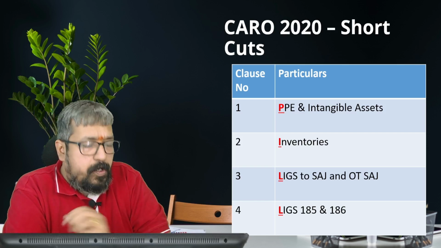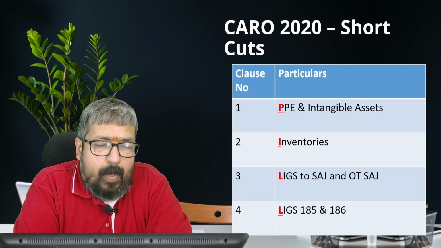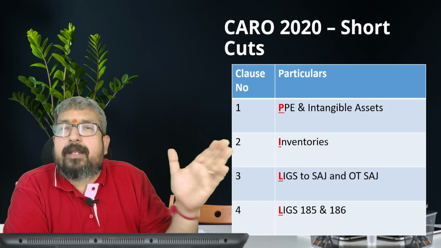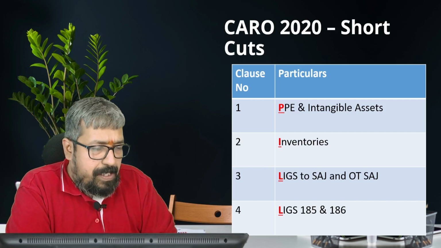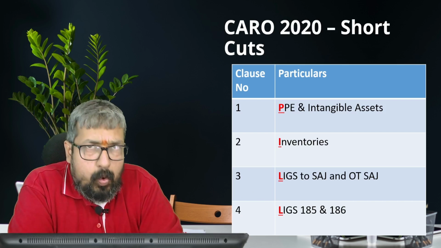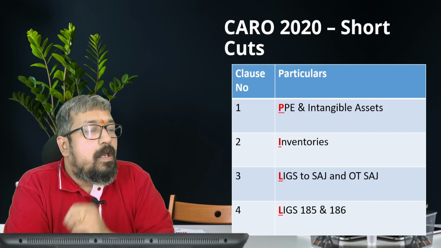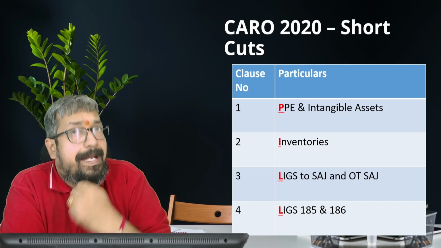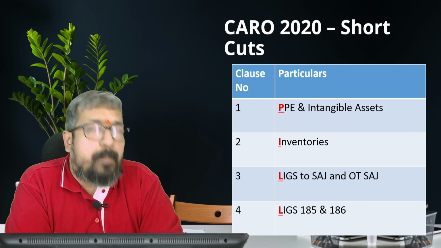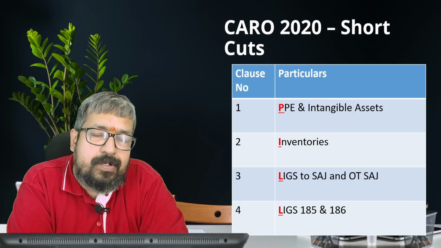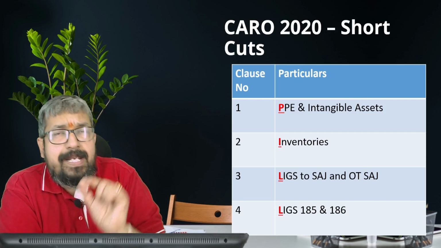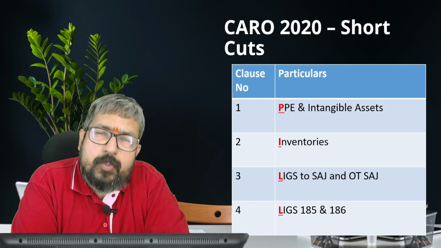Now, first you have clause 1, which talks about property, plant, equipment, and intangible assets. Then the second clause is on inventory. The third is on loans and advances given, investments made, guarantees provided, and securities provided to SAG and other than SAG. Now, what is SAG? Subsidiary, associates, and joint venture.